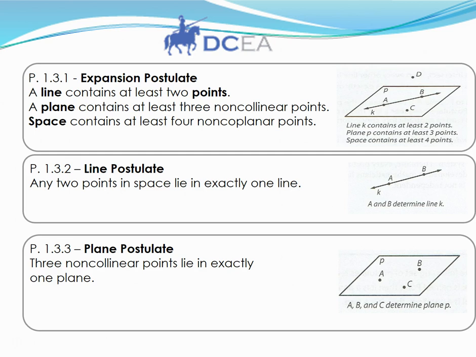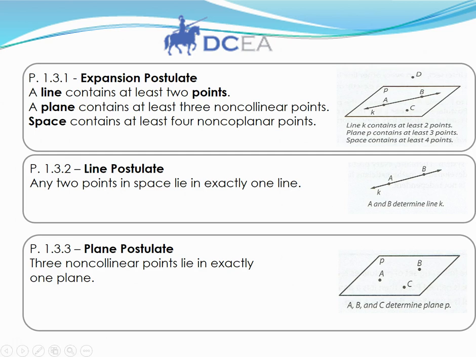Postulate 1.3.2, the line postulate. Any 2 points in space lie in exactly one line. The drawing shows you that you have point A and point B. A line is drawn through it. That line is also named line K. Postulate 1.3.3, the plane postulate. 3 non-collinear points lie in exactly one plane. So A, B, and C determine the plane P.